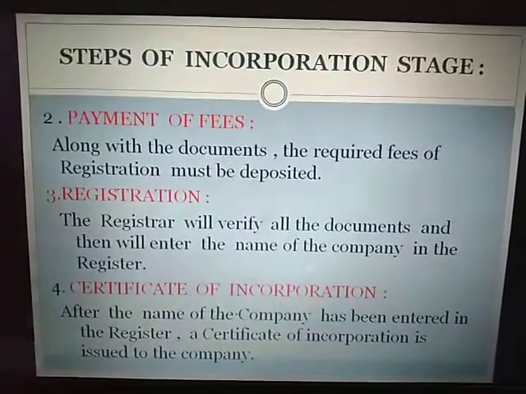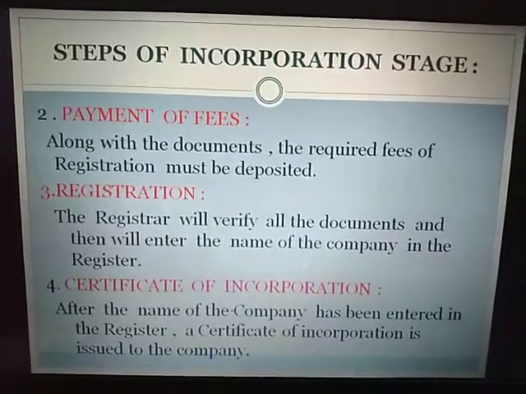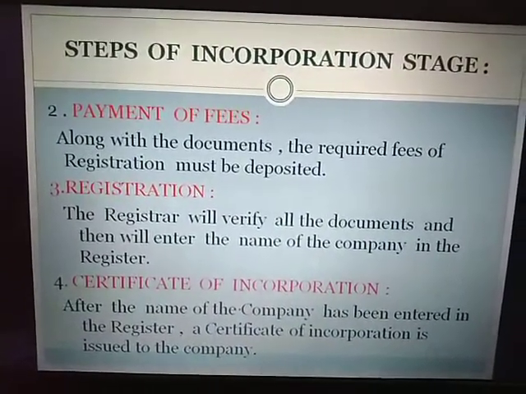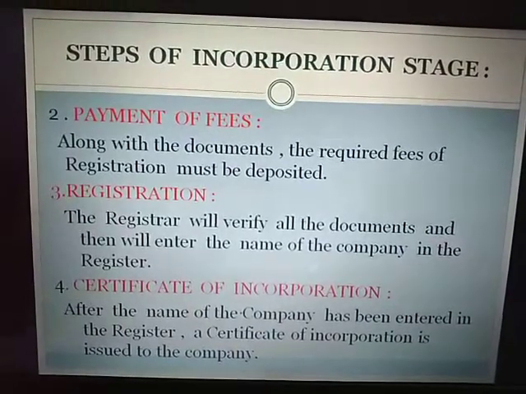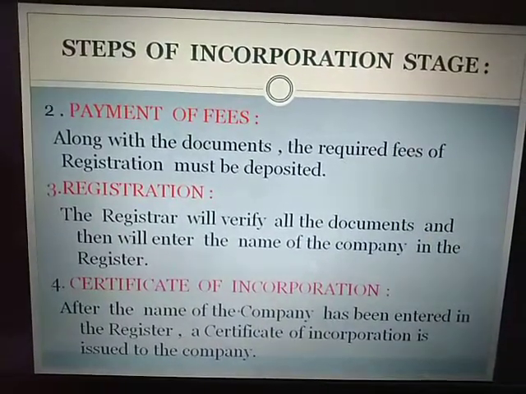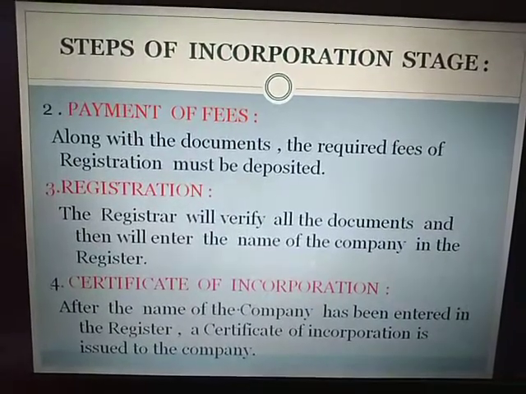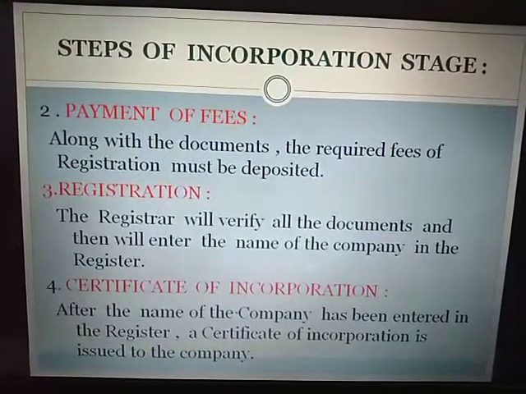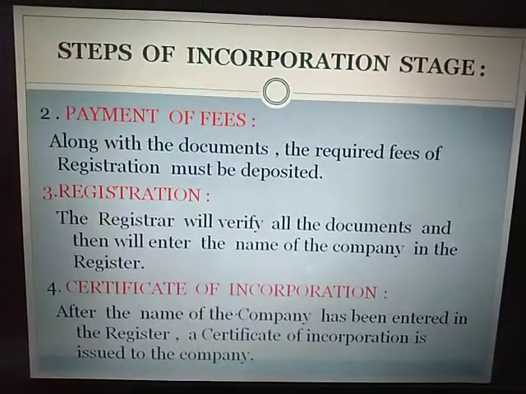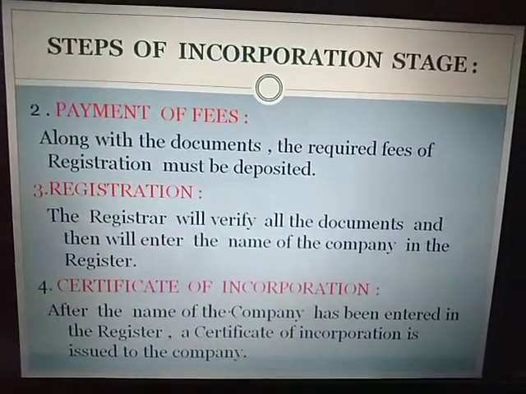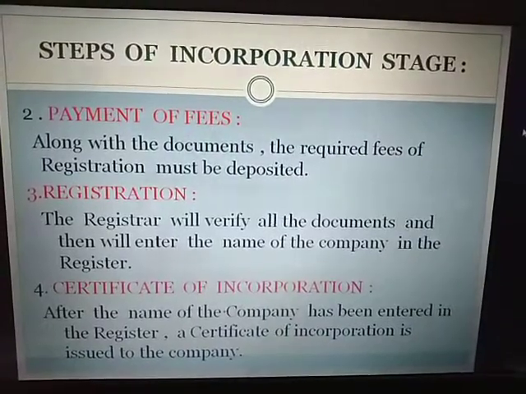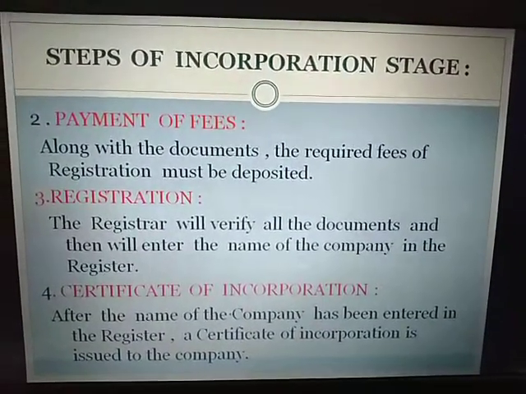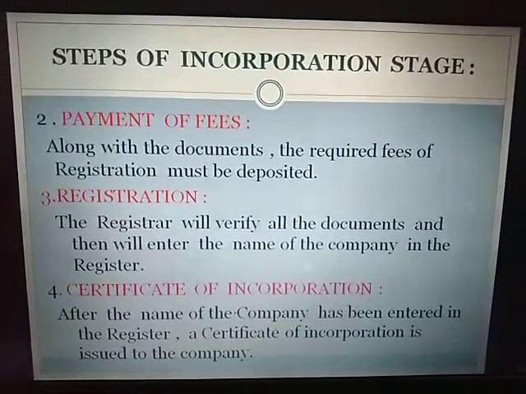Now we have the second step. After we have submitted all the documents, we need to pay the fees. So payment of fees is the second step in the incorporation stage. In this step, the required fees have to be deposited with the registrar of the company, and the fees depend on the amount of authorized capital. So if the authorized capital is rupees 1 lakh, then on this 1 lakh rupees a particular amount of fees will need to be submitted to the registrar of the company.